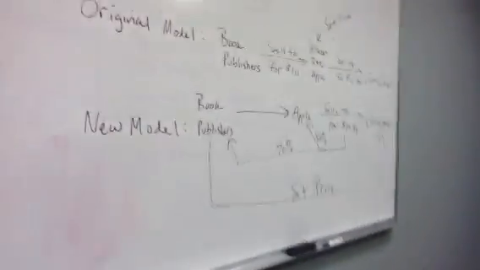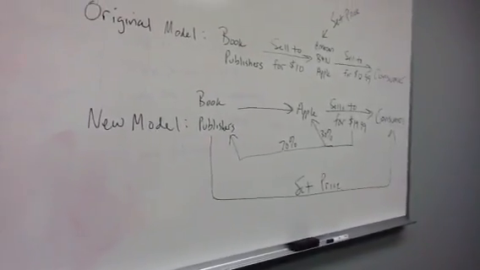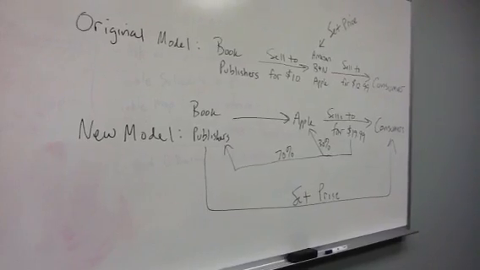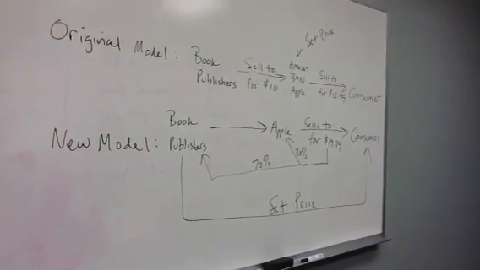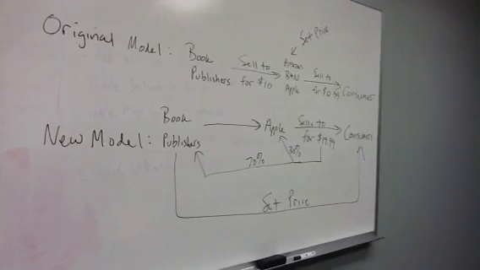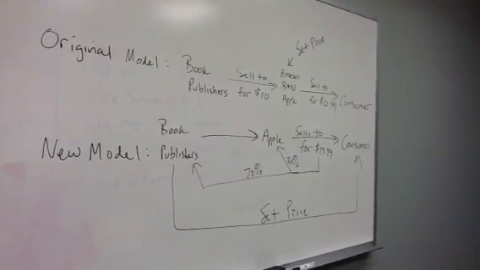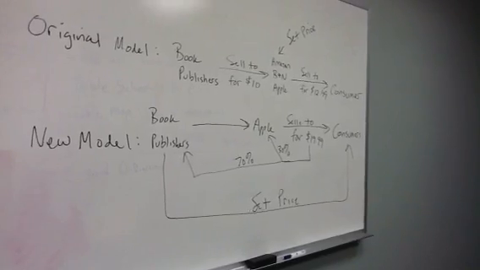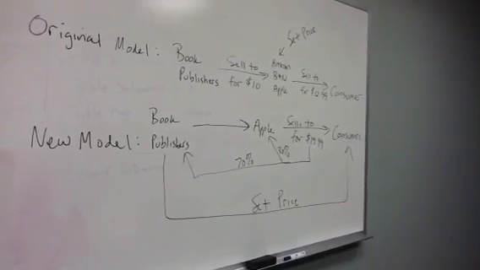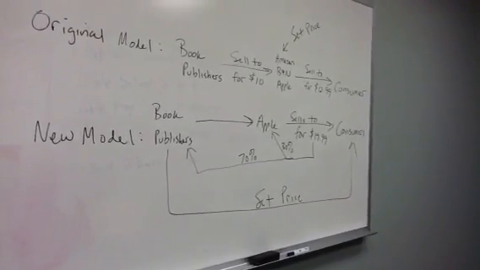Okay? So here's the new model and the basis for the antitrust litigation. New model is that the book publisher now gives, say, Apple the right on the iPad to sell an ebook to a consumer. The difference here is that the book publisher is actually setting the price, and the book publisher is setting the price at that kind of artificial $19.99.